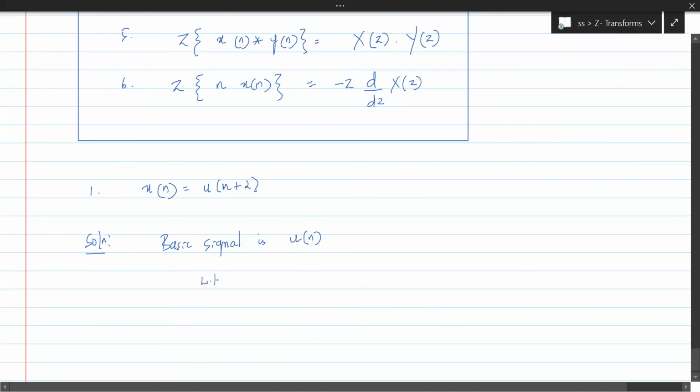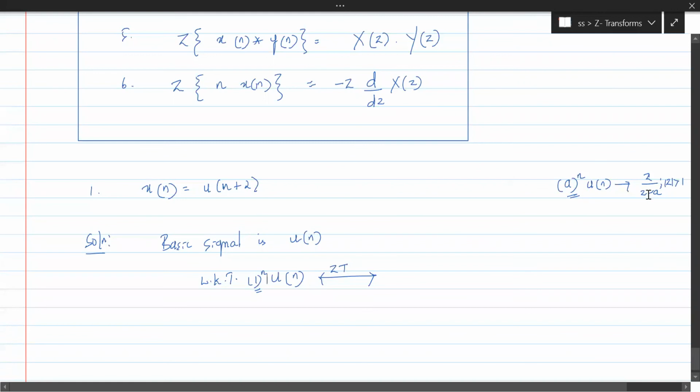We know the Z transform of u of n. Referring to the standard transforms, the Z transform of a power n u of n is z by z minus a, with ROC outside the circle with radius 1. U of n is as good as 1 to the power n u of n. That means in place of a, we have 1.